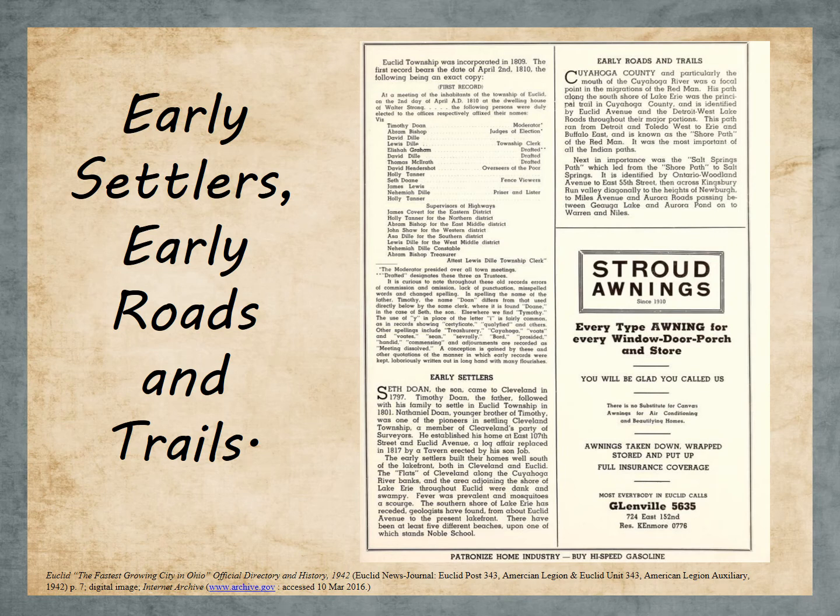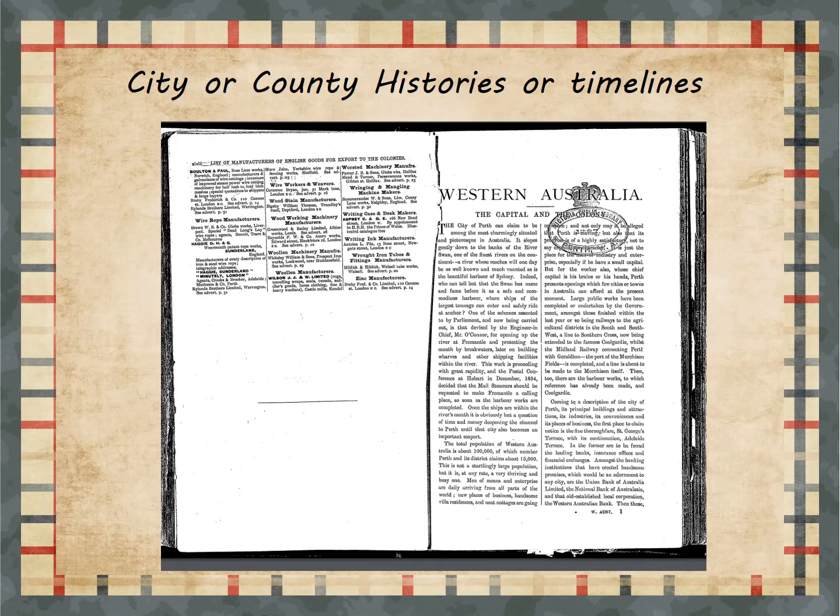Sometimes we find biographies or short life sketches. This particular directory lists some of the early settlers. It also has a short history on the early roads and trails. Knowing about those roads and trails may help you trace your ancestors' migration route. Many times, the directory includes a city or county history or a timeline.